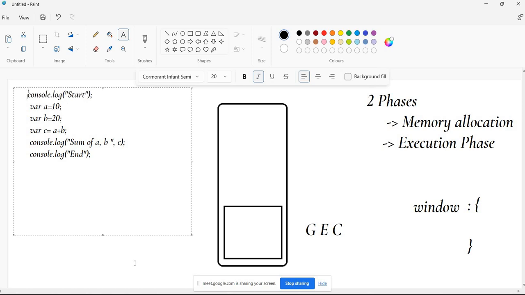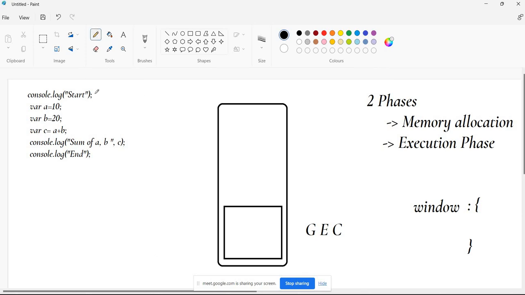Observe carefully. So when we give this JavaScript code to the call stack, the JavaScript engine, who is going to take the responsibility? First it will allocate the memory. Observe carefully, these are very, very important. First the JavaScript engine will read this line.